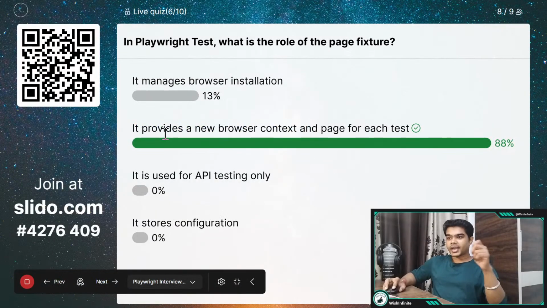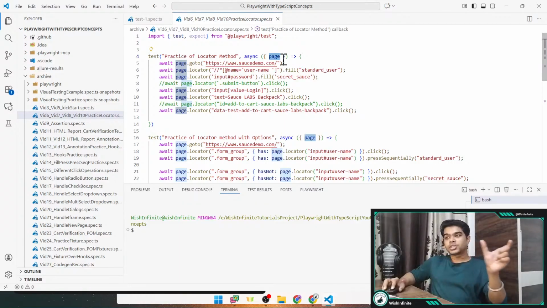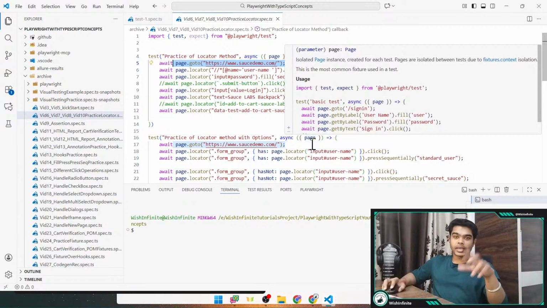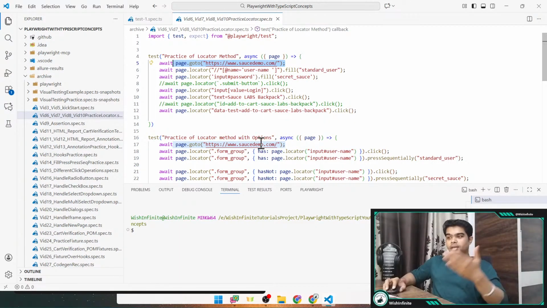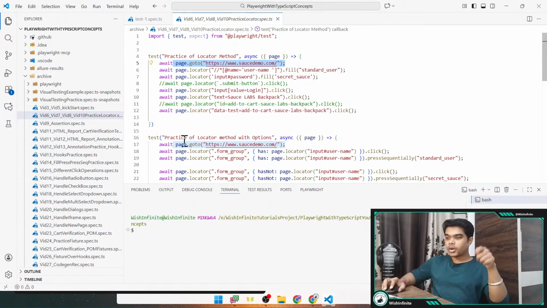So this was the correct answer, right? It provides a new browser context and page for each test. So wherever you would be using this page fixture and you use page.goto, it will open a new browser instance where it will open this particular URL, right? And for the next test, again the same thing would be happening. It would be opening a new browser, and there you would be opening the URL, and you would be able to perform all the actions.